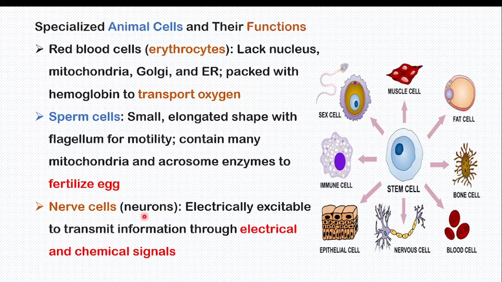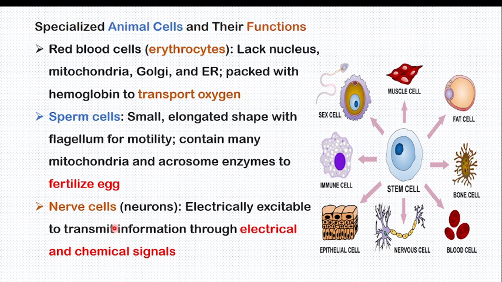Nerve cells, or neurons, are here. Neurons are electrically excitable to transmit information through electrical and chemical signals. They are adapted to have what we call the myelin sheath. We will study this in senior 6 when we study the nervous system very well.